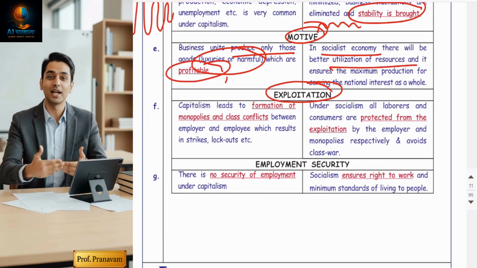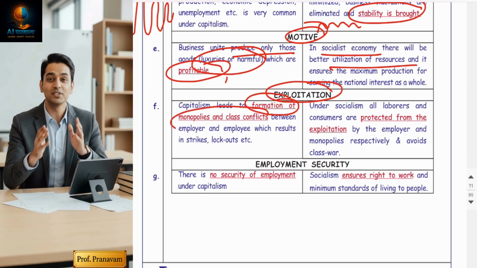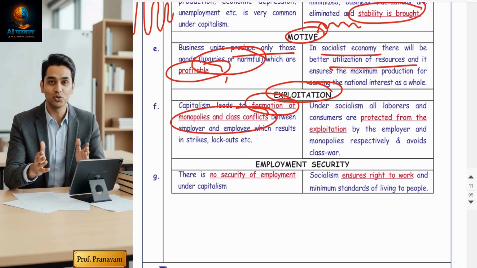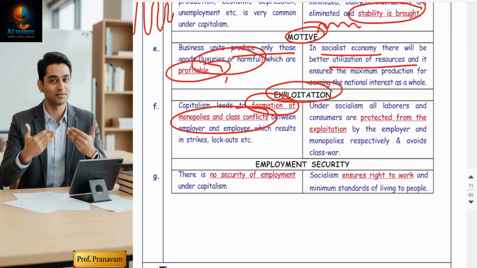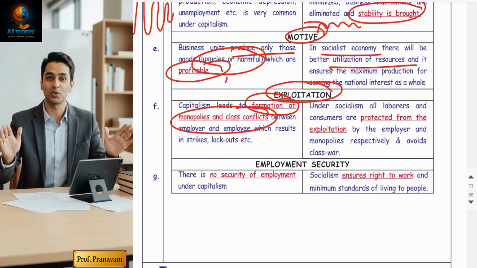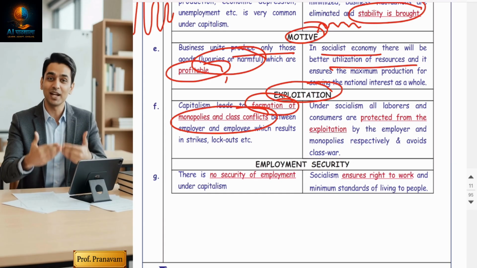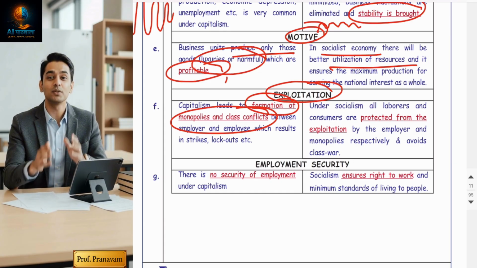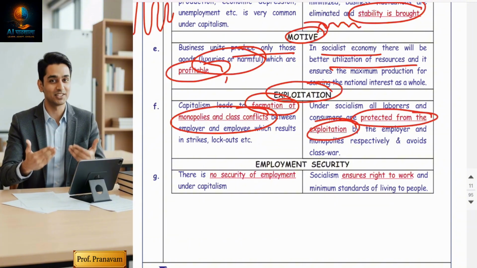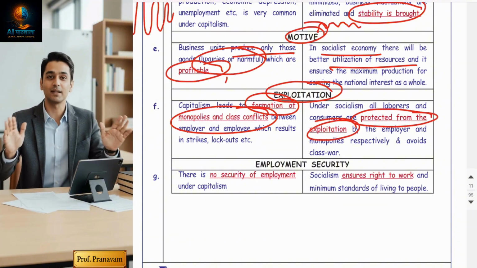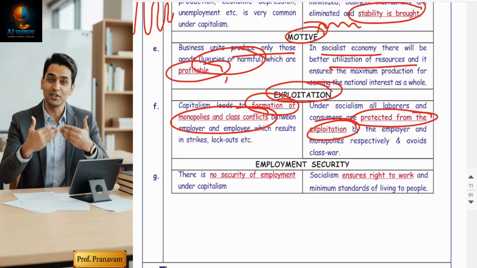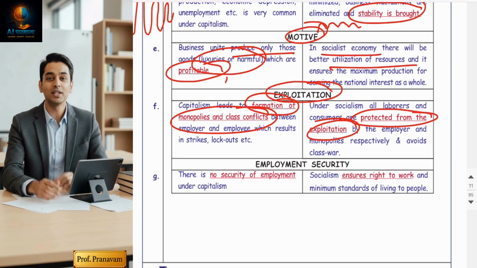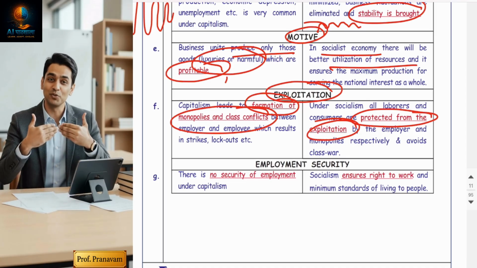Exploitation. Because of monopoly, class conflicts will be there. Employees, each and every one, will get exploited because they want to minimize the cost, with less salary increments, etc. But here the exploitation will not be there. Betterment will be protected. Exploitation will be at a very mild level. Government will think about welfare, not about exploitation.